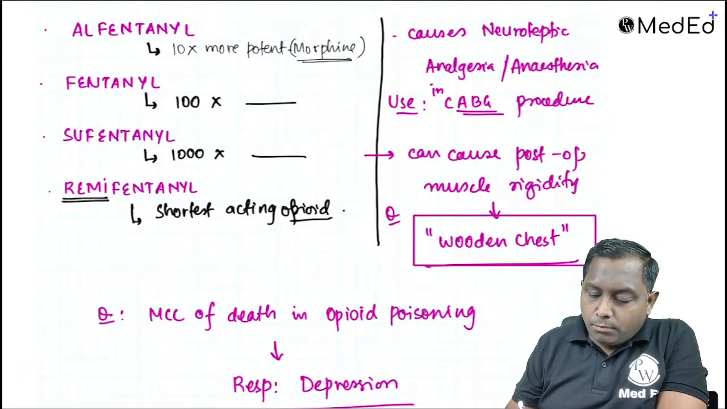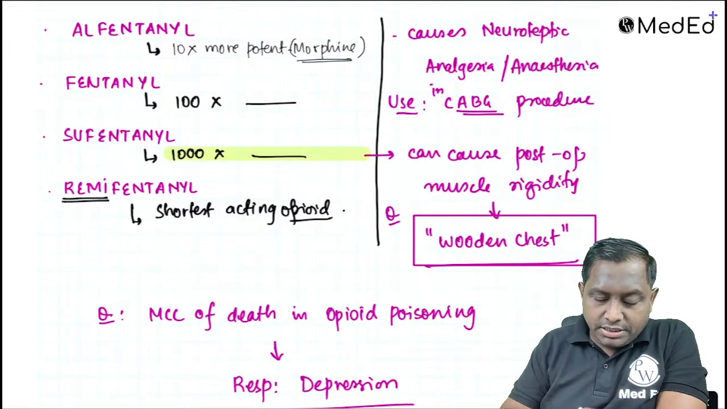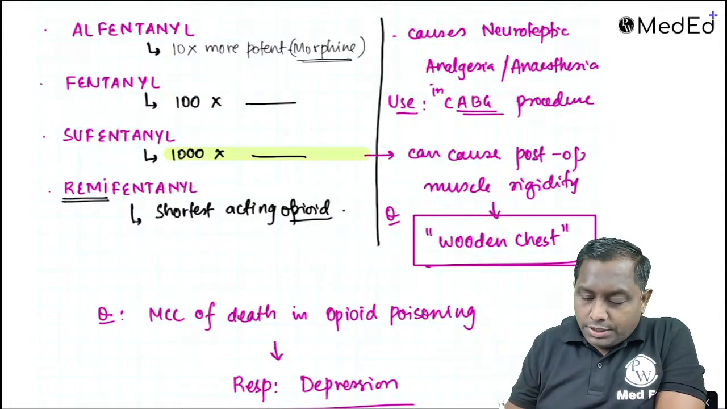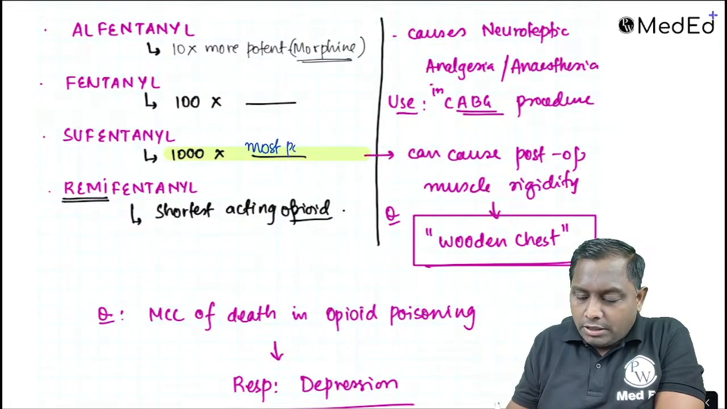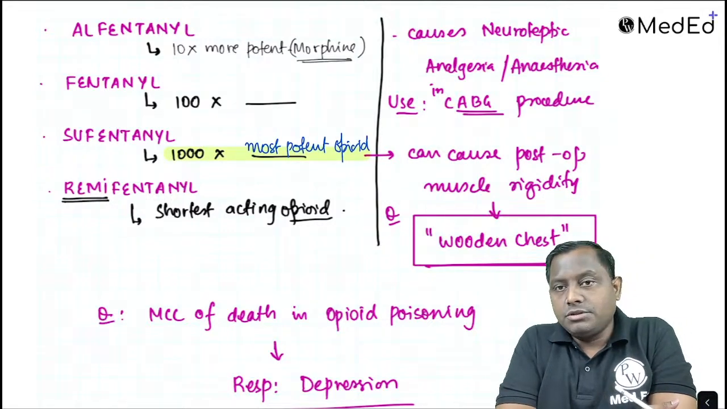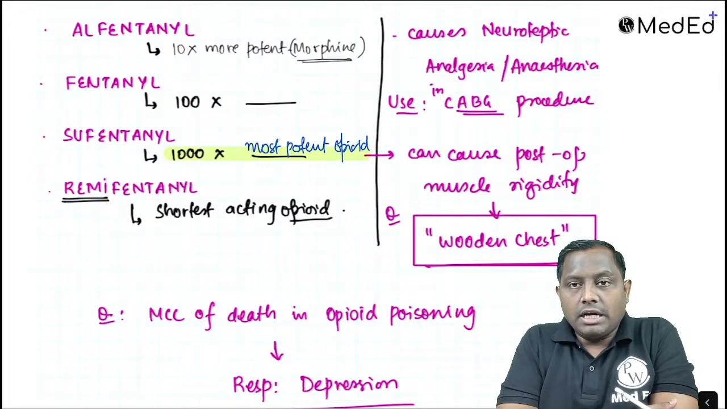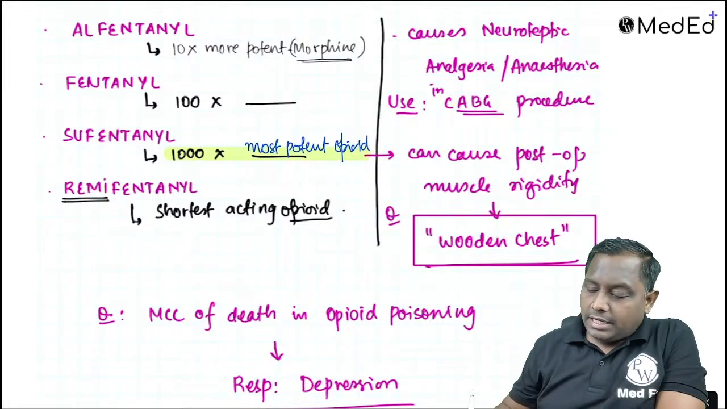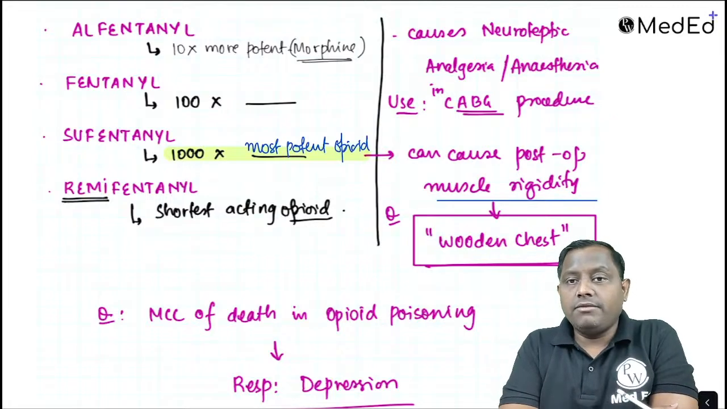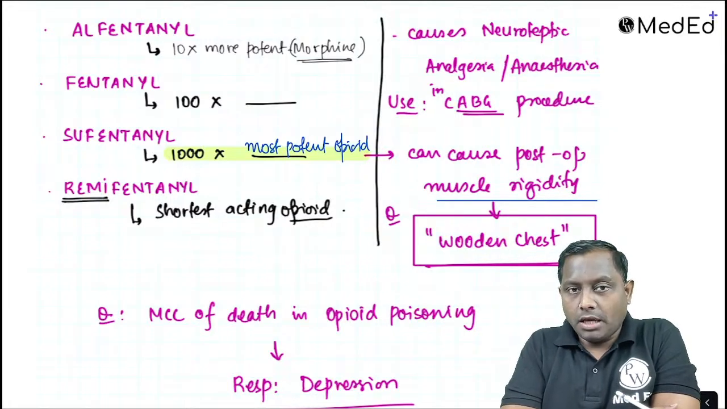Sufentanil को बोलते हैं it's the most potent opioid. Sufentanil is the most potent opioid. Remember that its potency is around 1000 times as compared to morphine. So it is considered as the most potent opioid. ठीक है, most potent opioid. Mainly we are going to use them in procedures like coronary artery bypass grafting. They are associated with post-op muscle rigidity or chest wall muscle rigidity. Sometimes we also term it as a wooden chest.